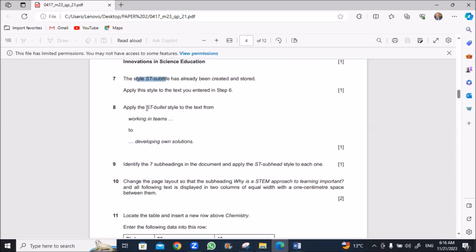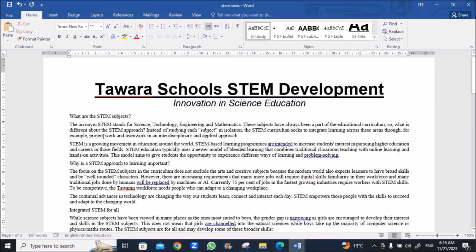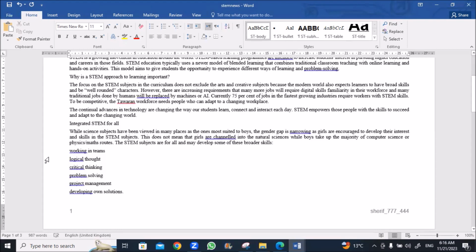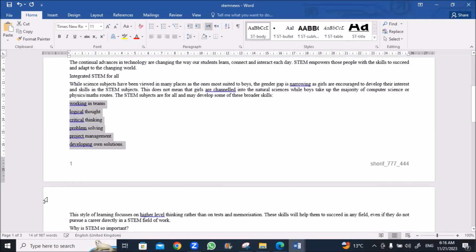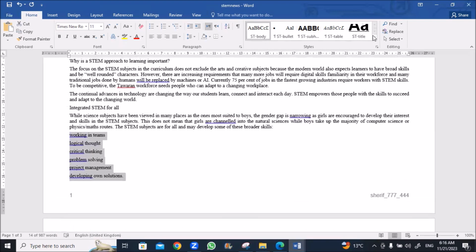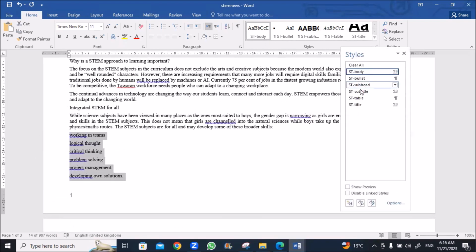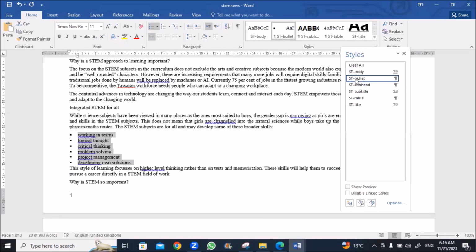Apply the ST bullet style to the text from Working in Team up to Developing Own Solution. This is the bullet, working in teams up to developing own solution. I'll select and choose bullets, which we just created, bulleted.